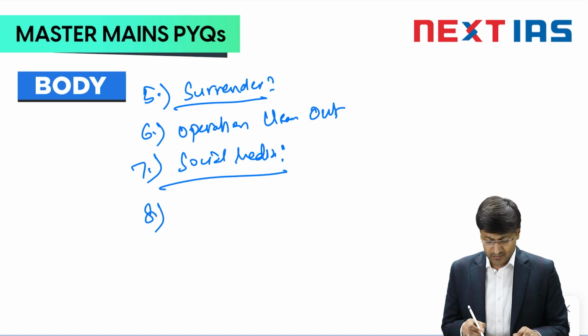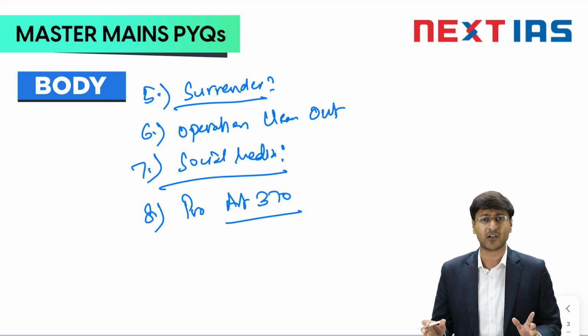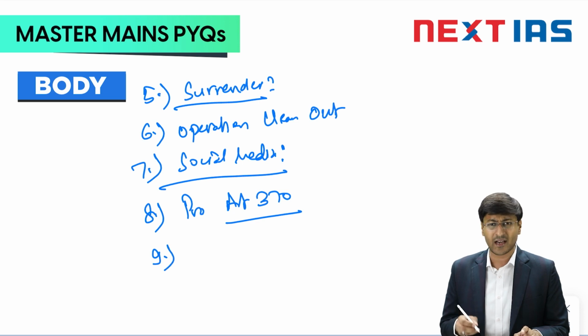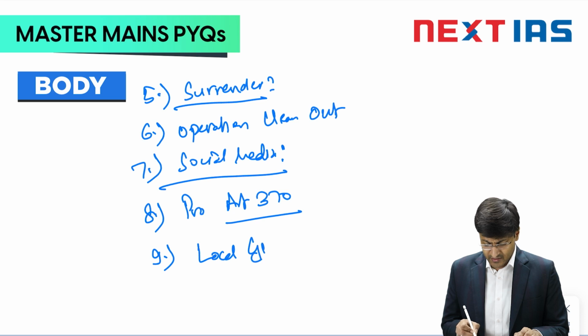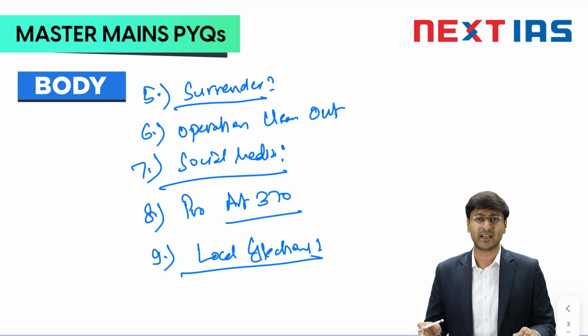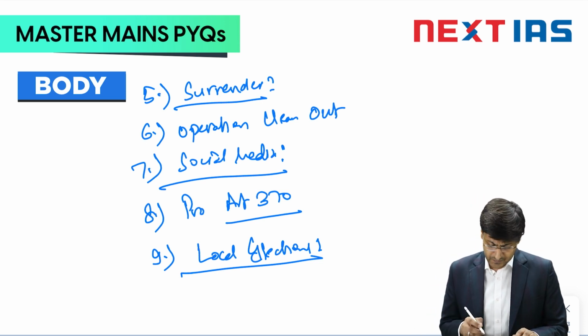Next can be the abrogation of Article 370. It also basically gave them a sense that now they are a part of mainstream Indian society, and they won't be seen as second-class citizens or secluded citizens of the country. Next were the local elections. Grassroots democracy was ensured there. Recently, local elections were conducted in Jammu and Kashmir to ensure grassroots democracy at all three tiers, so that even the people of the villages, even the last mile, even the person sitting far away in that valley region, can be a part of the democratic process.